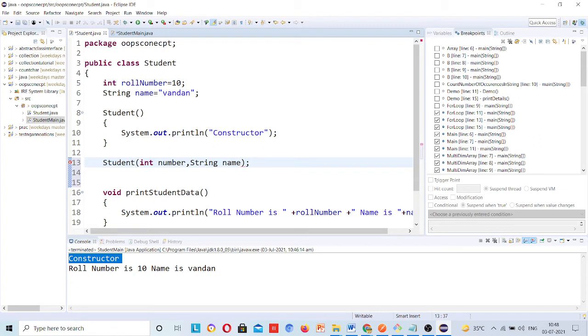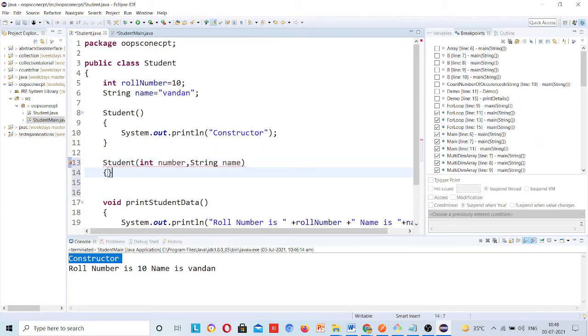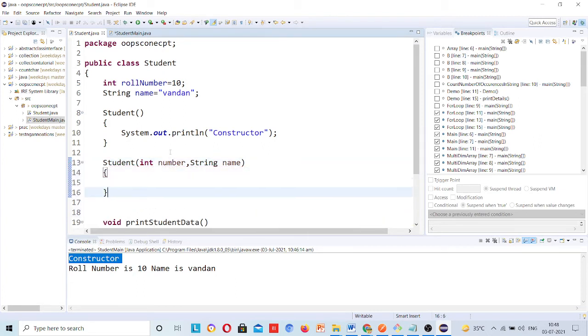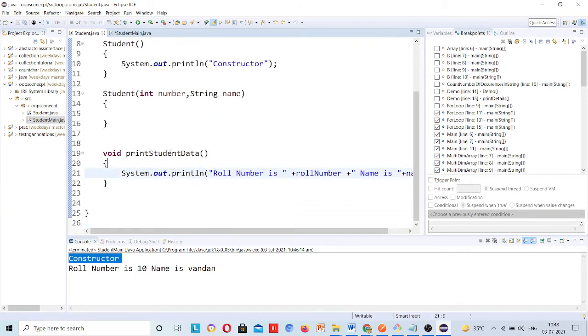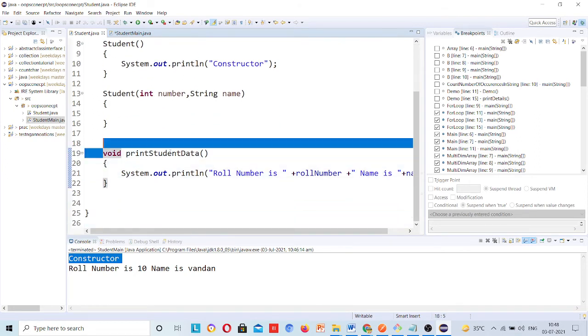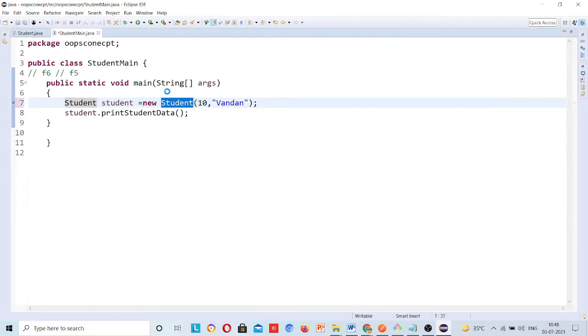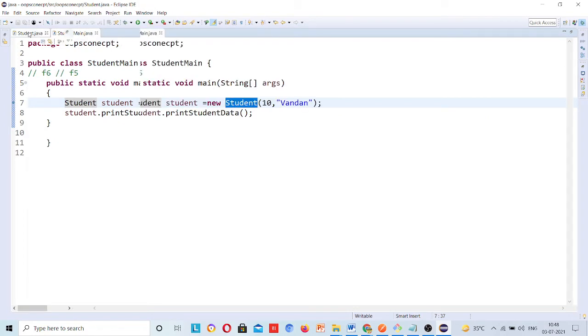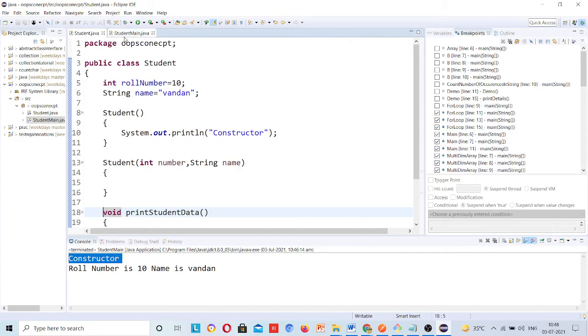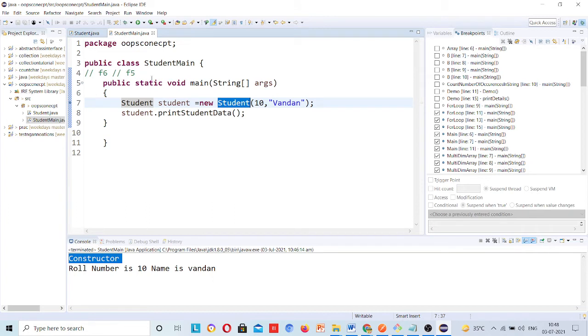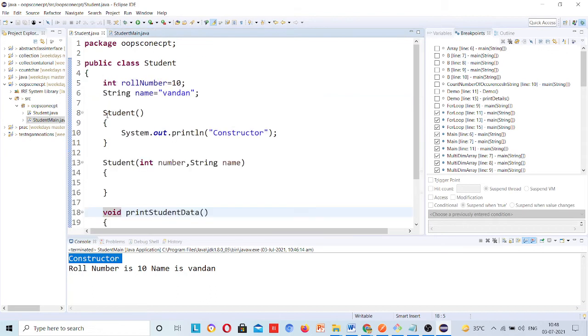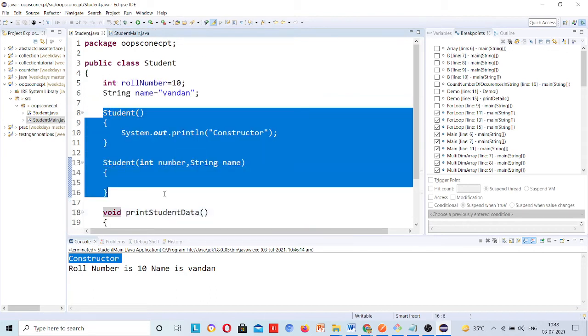Okay, now I have created this. Now the error is gone when you save it. Now which constructor are you calling? Parameterized constructor. And this is said to be constructor overloading.